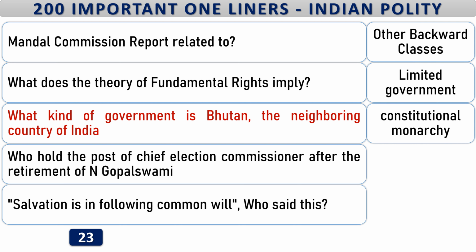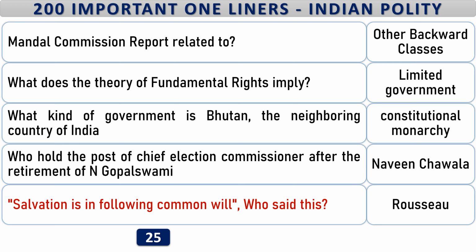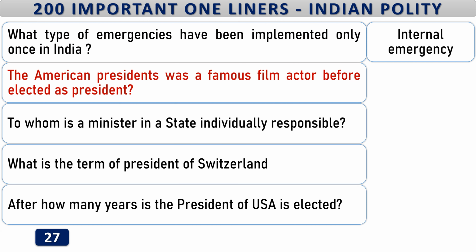Constitutional monarchy. Who held the post of Chief Election Commissioner after the retirement of N. Gopalswamy? Naveen Chawla. Salvation is in following common will. Who said this? Rousseau. What type of emergencies have been implemented only once in India? Internal emergency. The American president was a famous film actor before elected as president.